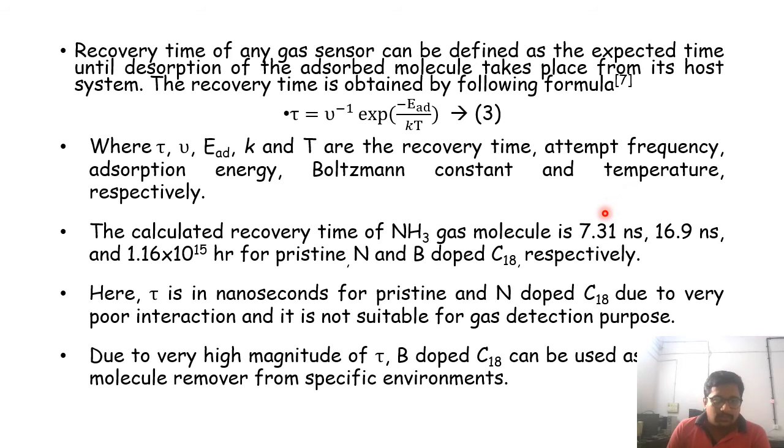If the recovery time is so high, we cannot use it as a sensor, because for a sensor, recovery time needs to be in the order of microseconds, or nanoseconds if our device is sensitive enough. But we can use it as a molecule remover from specific environments.